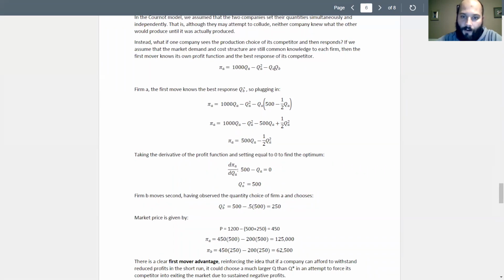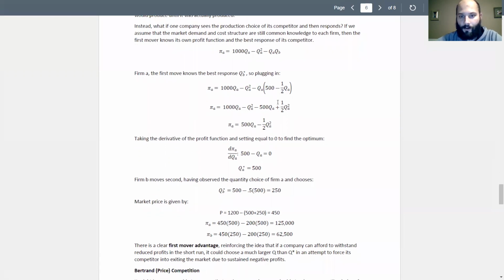Firm A is going first, and they know what they expect firm B to produce. So firm A can actually plug in quantity B, or their best response function, into the profit function. And as long as you get this step right in the algebra, it's actually a relatively simple problem, I think, or maybe fewer steps than the Cournot problem had.